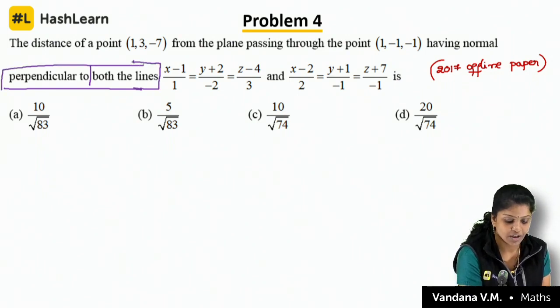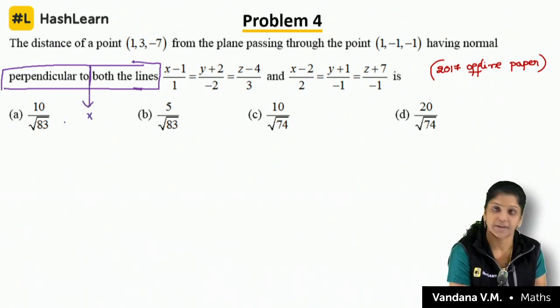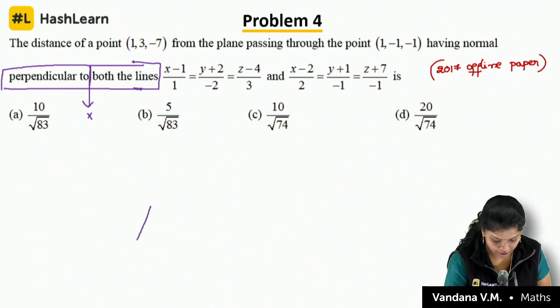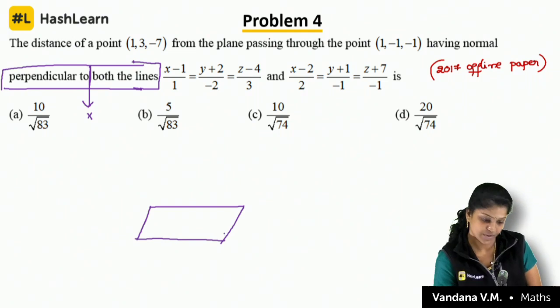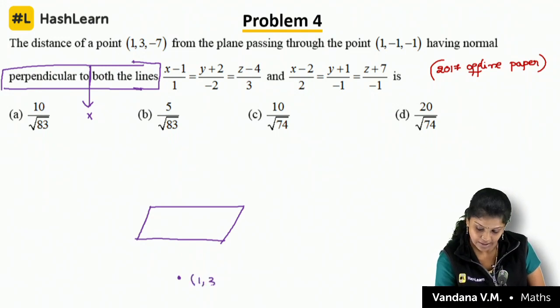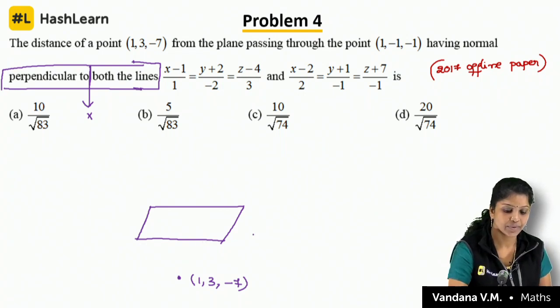So what is the meaning? Perpendicular to both means it is some cross product. Look at here, I want the distance of a point from the plane. The point is 1, 3, minus 7, but I do not know the plane equation.